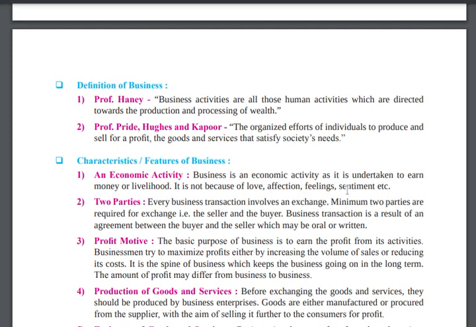Professor Pride and Kapoor say it is an organized effort in a systematic order to sell goods and services, earning a profit and satisfying the needs of society. For example, it is an organized effort: they make a product and sell it in the market to earn a profit and satisfy society's needs.